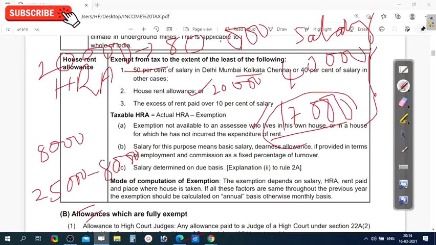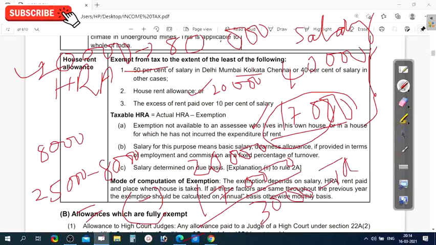That is 17,000. So what is the actual HRA received? He received actual HRA of 20,000, and out of 20,000, 17,000 is exempted. 20,000 minus 17,000, the remaining is 3,000. On 3,000, he has to pay tax. This is the taxable amount.